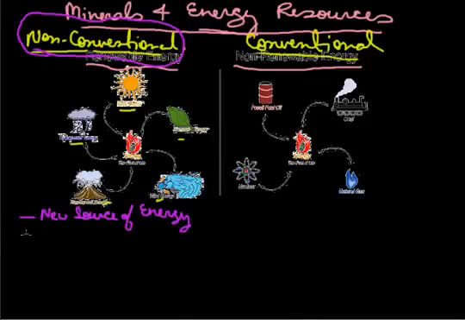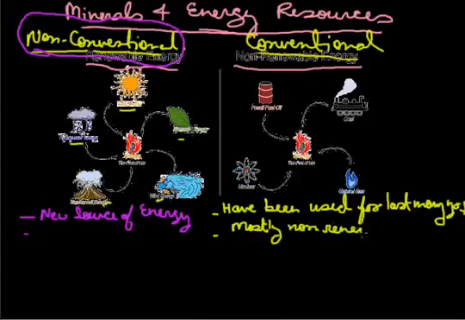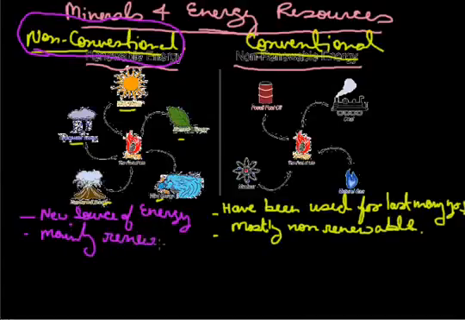The non-conventional are a new source of energy, while the conventional energy sources have been used for many years. Mostly the conventional are non-renewable sources of energy, while the non-conventional are mainly renewable sources of energy.